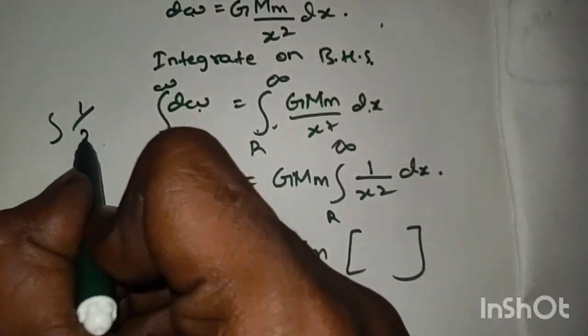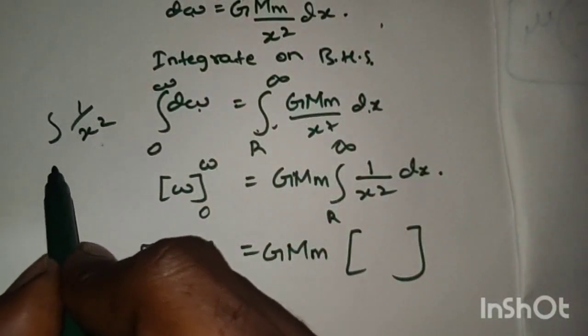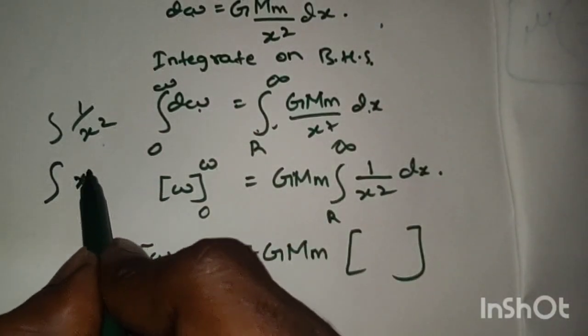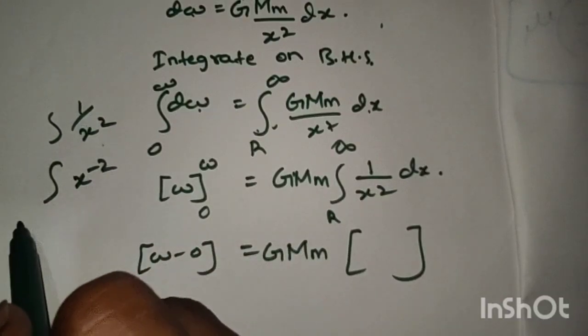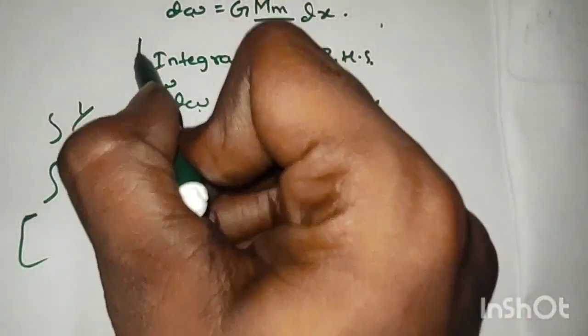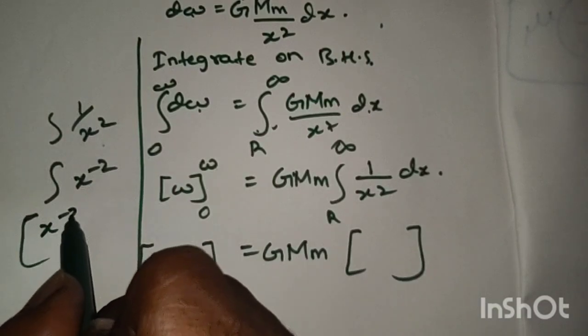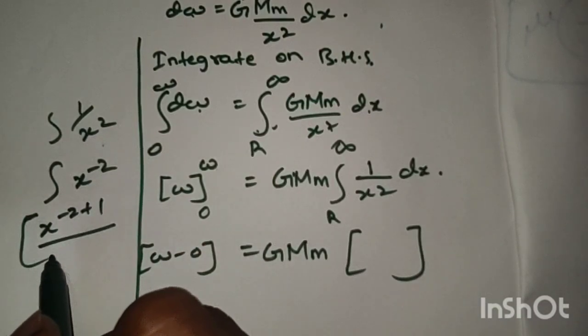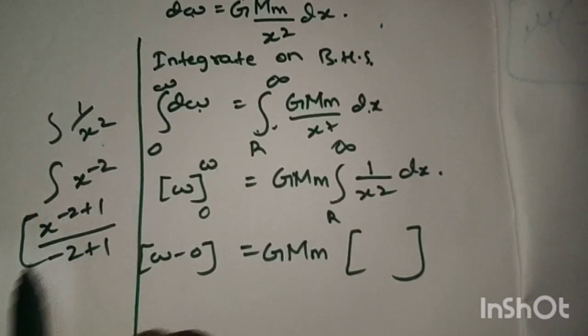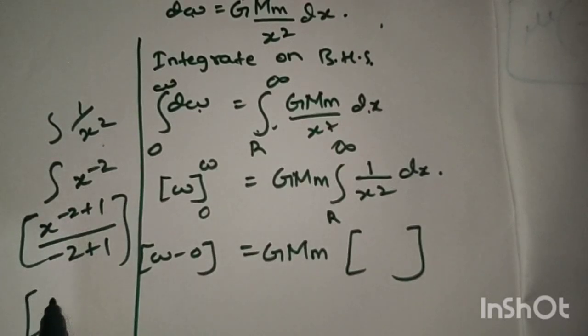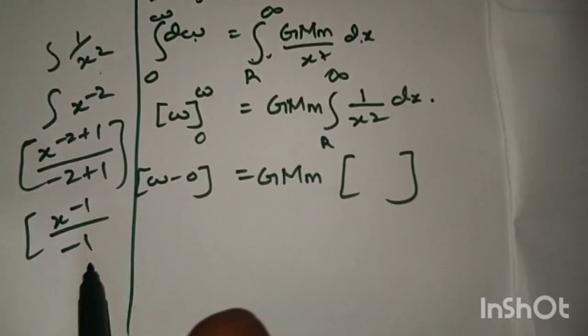The integration of 1 divided by x square is the integration of x to the power minus 2, which is x to the power minus 2 plus 1 divided by minus 2 plus 1, that is x to the power minus 1 divided by minus 1.